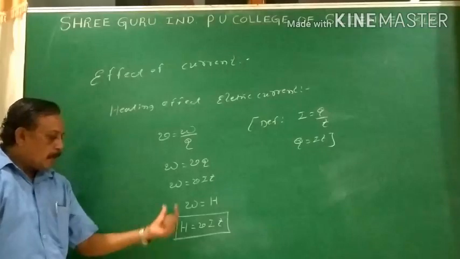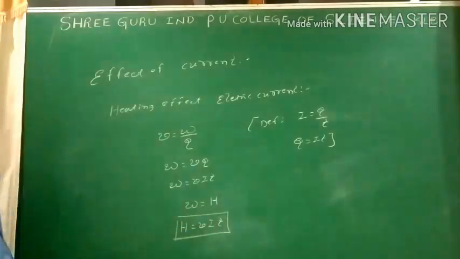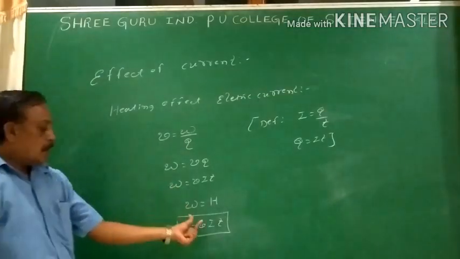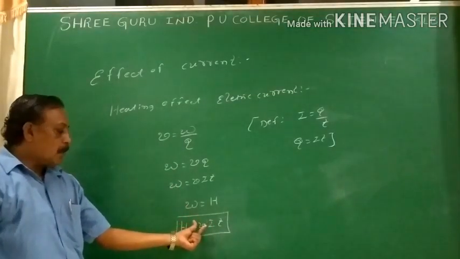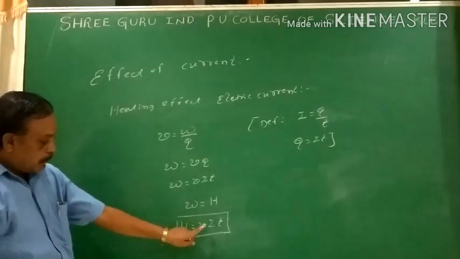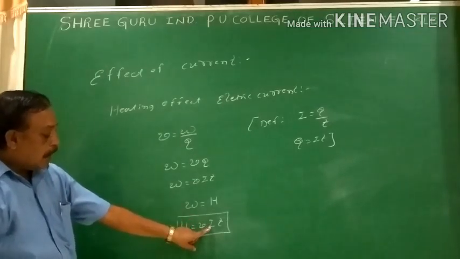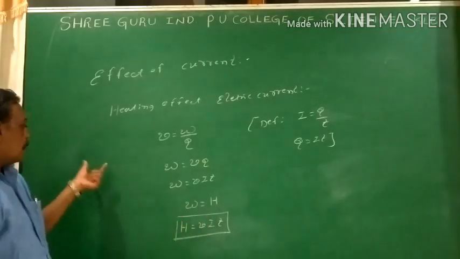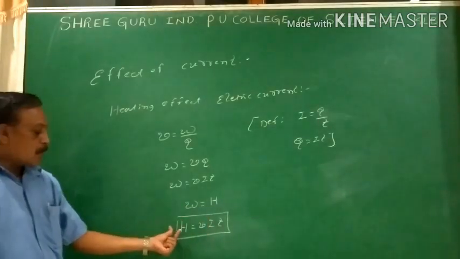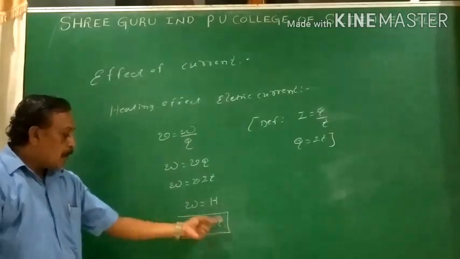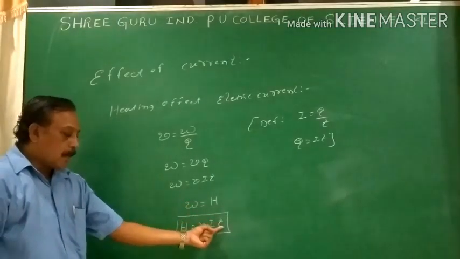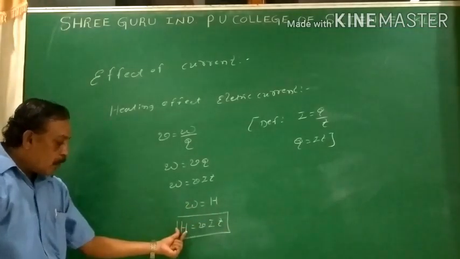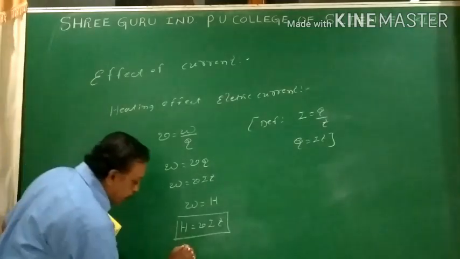By this equation we can generally come across it when you use the geyser. When you put that geyser in the water for heating the water, when you switch the button on, you are passing the current. If the strength of the current is less, the heat generated is less. Immediately after putting the geyser in the water, we cannot get the heat. Water is not heated immediately. It takes time. The heat is directly proportional to the time factor. Hence, H equals VIT. So H is nothing but also we can term it electrical energy.